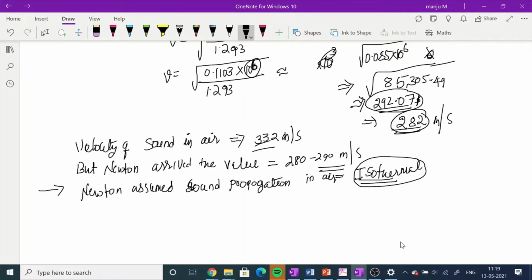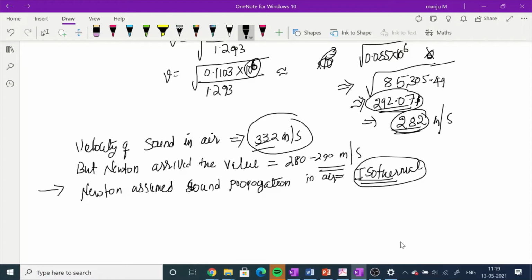If what Newton assumed is correct, if it is an isothermal process, you should arrive at a value of 332 meters per second. But we are not getting that value. Our value is 280 to 290. So what Newton assumed is not correct. We cannot say that it is wrong. It is not fully correct.